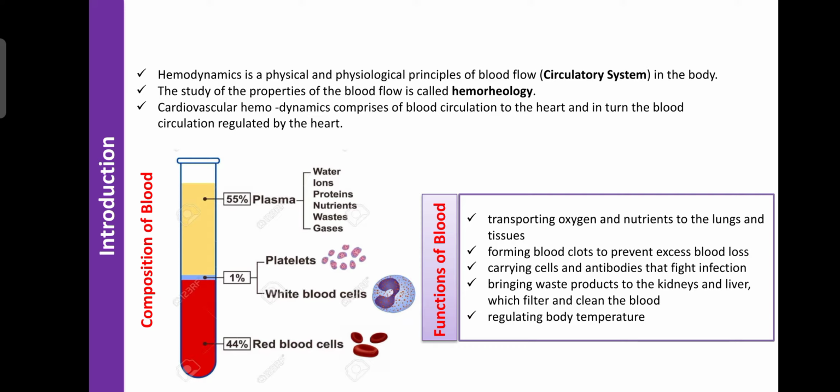Regarding the functions of blood, the blood plays an important role in the transportation of oxygen and nutrition from the lungs to the different tissues, and it is involved in the removal of waste material and carbon dioxide from the tissues towards the lungs or excretory organs. Blood also plays an important role in hemorrhage, or loss of blood from the body, by being involved in blood coagulation with the help of platelets. The coagulation process helps prevent further loss of blood.